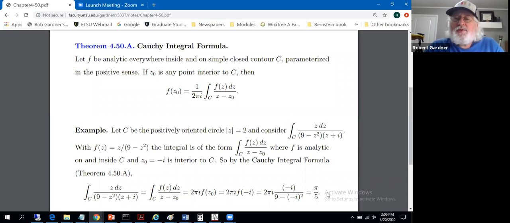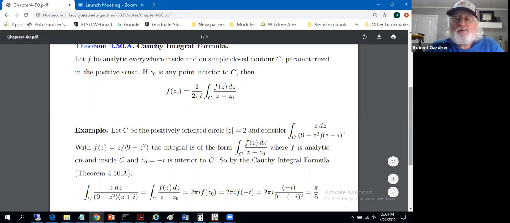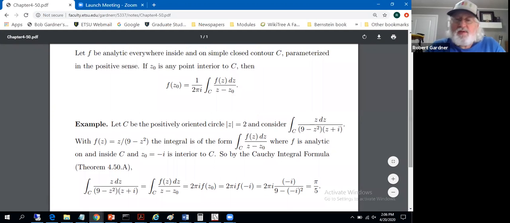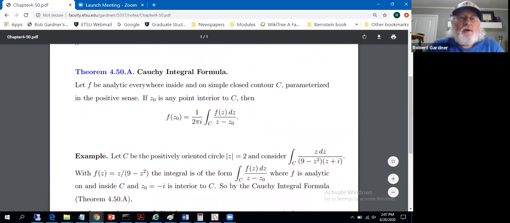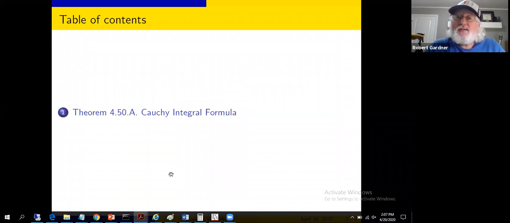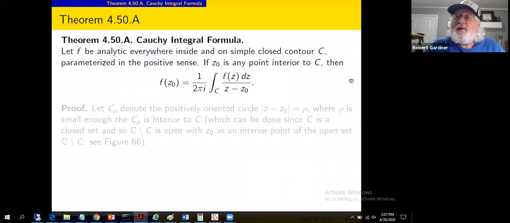So there's a way to use the Cauchy integral formula to evaluate an integral. It had to be an integral of a very particular sort, or else we couldn't apply Cauchy's integral formula. But there's one application of it. When we look at the generalization, we'll see similar applications. Let's go through the proof of it. I mean, there's nothing terribly immediately clear or intuitive about why this would be the case. So let's go through a proof. Okay. It isn't long, epsilon delta, a good standard analysis proof.